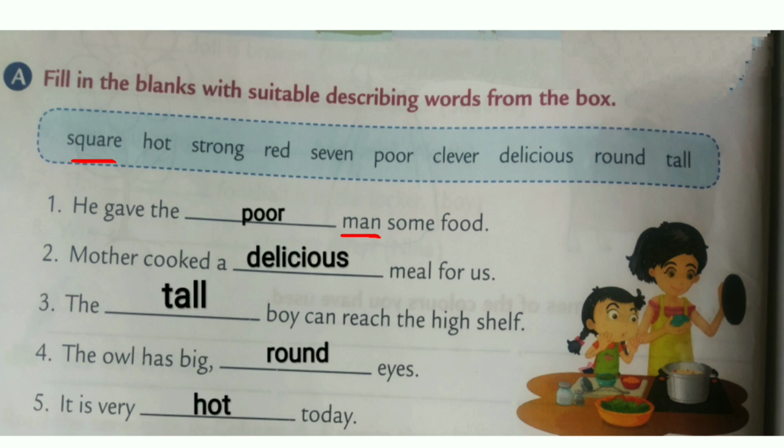No, it is not suiting. Next, red? Red man? No. Sweet? No. Next, poor. Okay, we can use poor man. He gave the poor man some food. So the describing word is the first one, poor. P-O-O-R, poor. Write neatly, children.